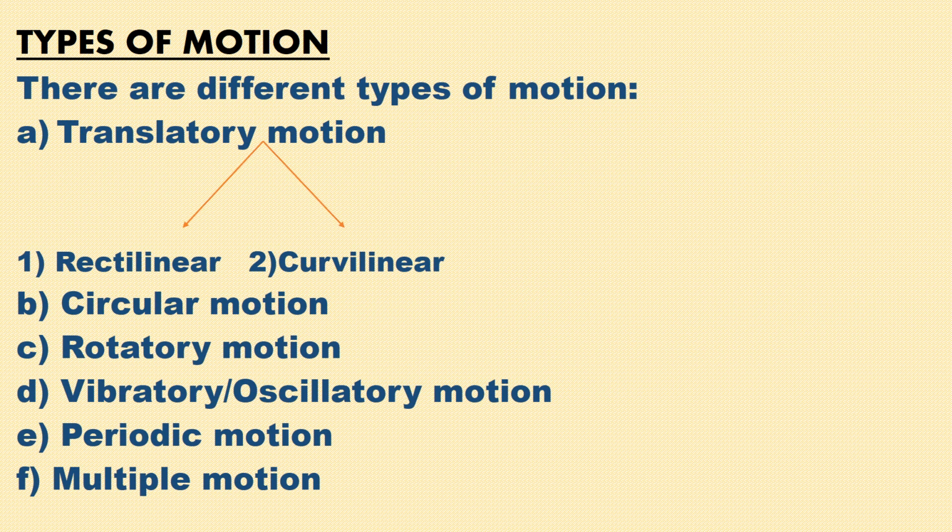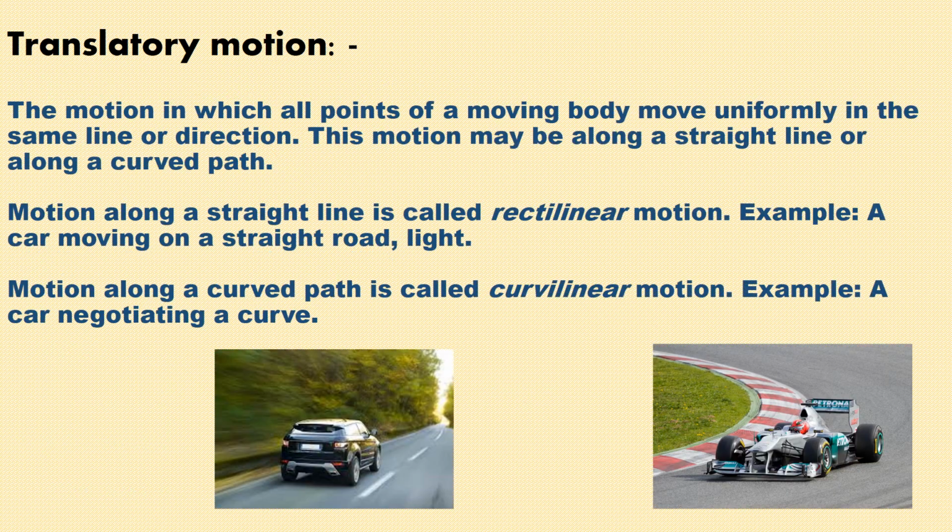So far we have studied about rest and motion. Now we will describe different types of motion. So there are many different types of motion. Number one, translatory, which is further divided into rectilinear and curvilinear. Second is circular motion. Third is rotatory. Fourth is vibratory or oscillatory motion. Fifth is periodic motion. Sixth is multiple motion. So let us describe them one by one.